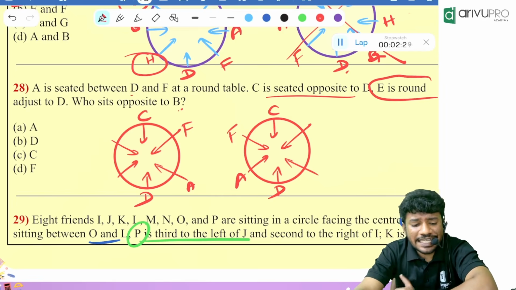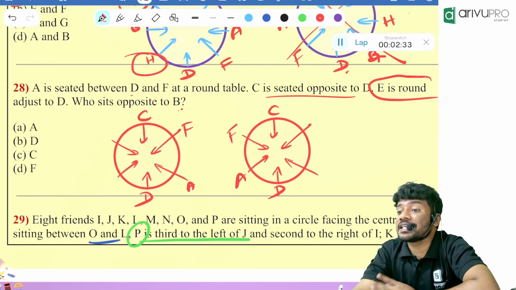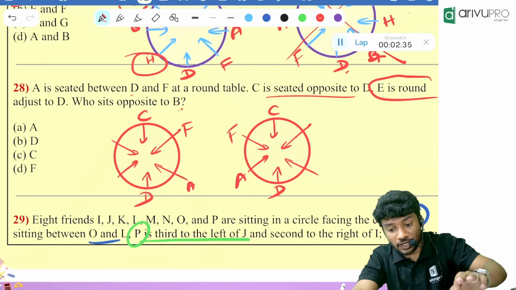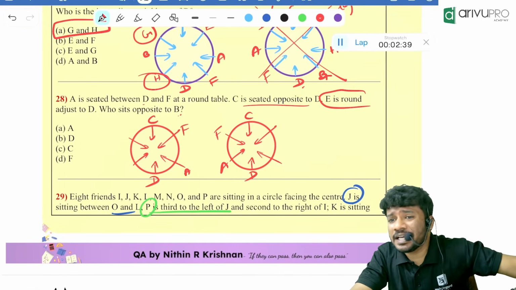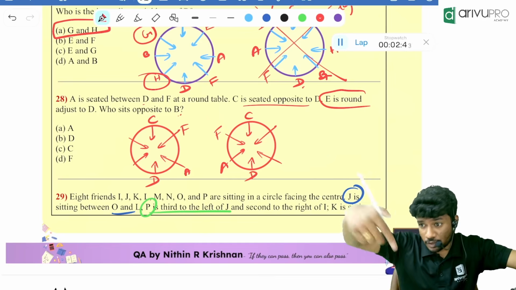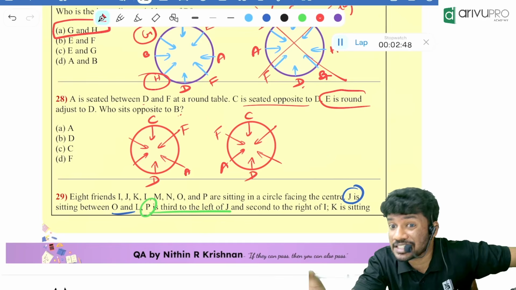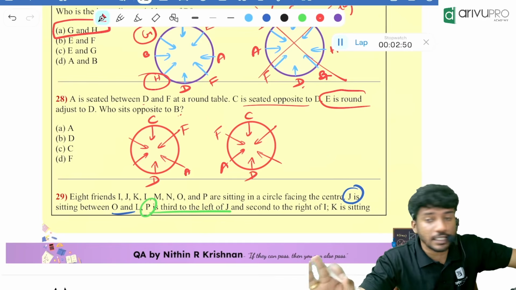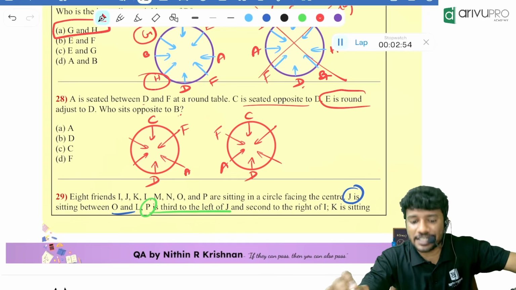Then, E is round adjacent to D. What do you mean by round adjacent? Round adjacent means he is a neighbor. Make a note of that word. He is an immediate neighbor to the person. In circular arrangement, we use the word round adjacent. Certain times you might see that word. That's why this question is here.